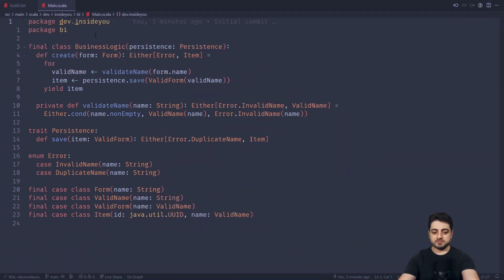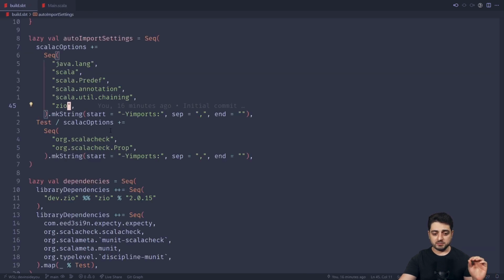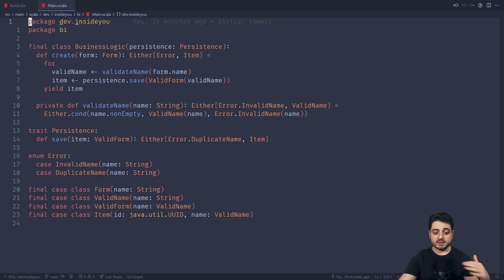Okay, so this is a Scala 3 project. Actually, at work we still use Scala 2. It was created based on one of my Giter8 templates. And there's only one thing that you need to know about the build, which is that I'm a big fan of this -Yimports flag. And so we include ZIO in there, which means that in every file I can use ZIO without importing.